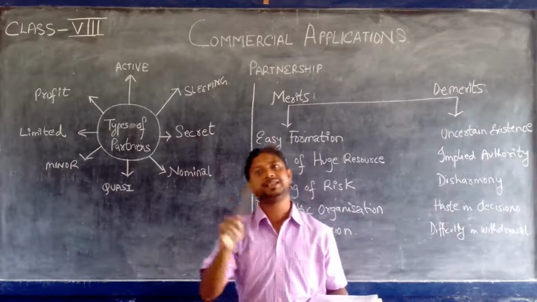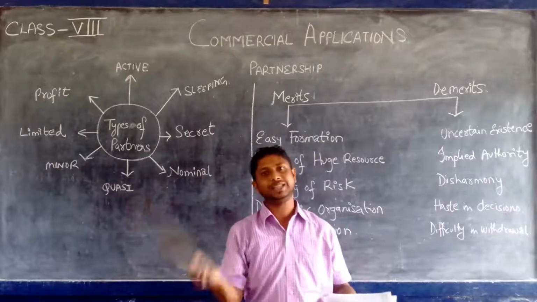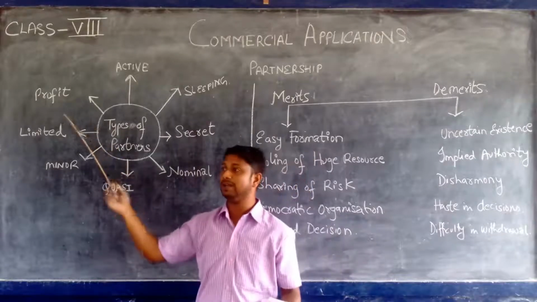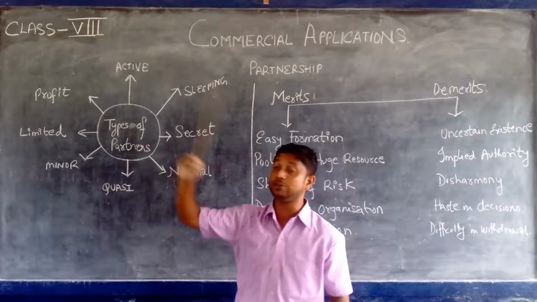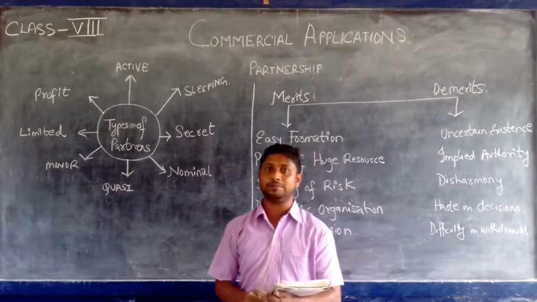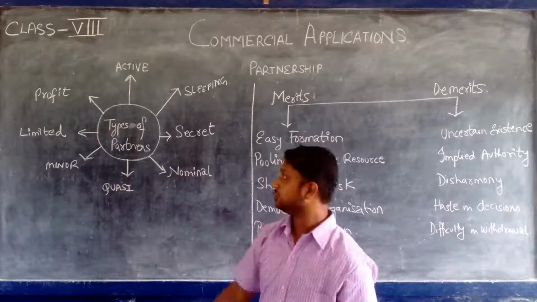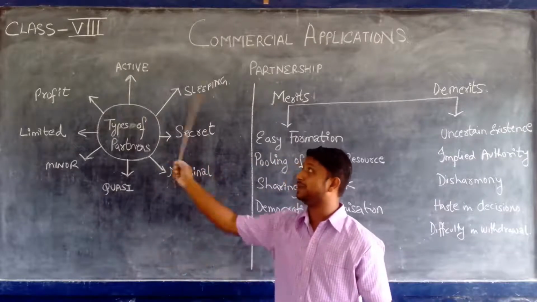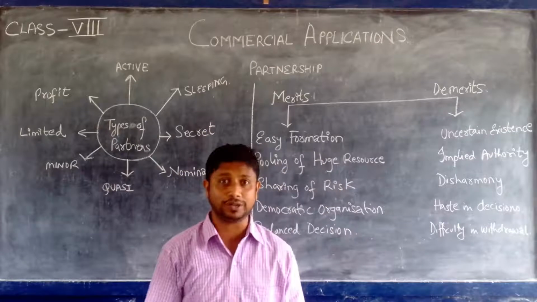It is not that the business will always have profit. Whenever there is profit, they come to take the share of their profit, but whenever there is loss, they deny taking the share of the loss. So they are called profit partners or partners in profit only. So these are the different types of partners which are very important from your examination point of view.